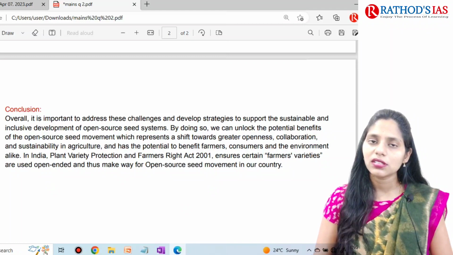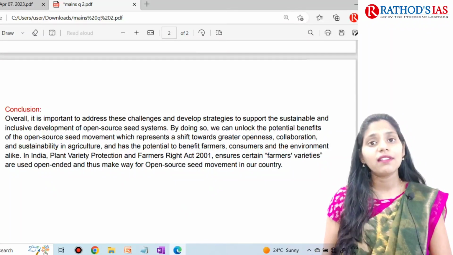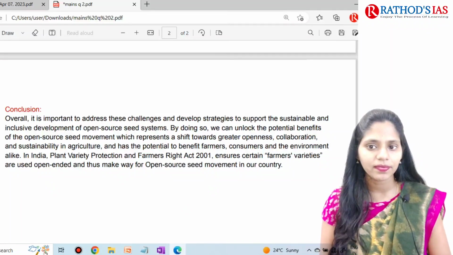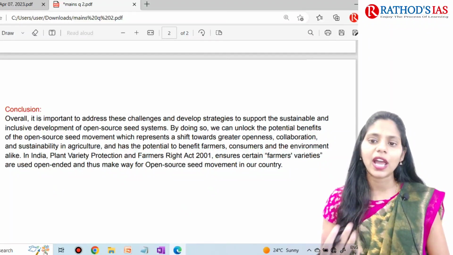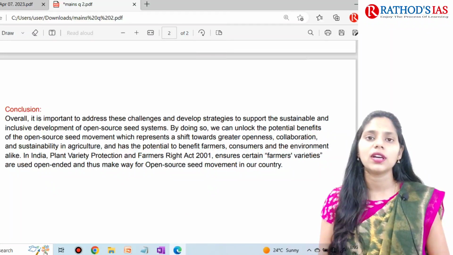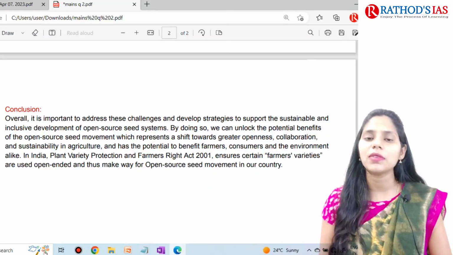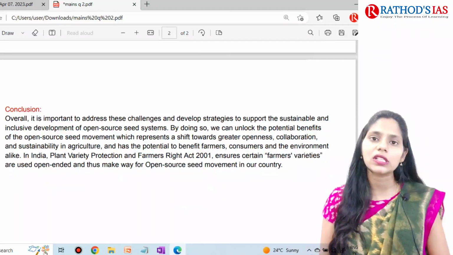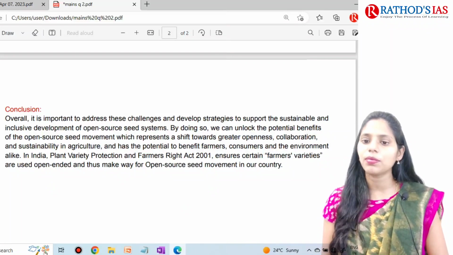address the challenges regarding this IPR regime in agriculture, and we can also develop some strategies to support sustainable and inclusive development of this system. And we can also focus on benefits, and we have to give some support to the farmers, because our government is also saying that we have to increase or double the income of farmers. So to achieve that, this is very important.